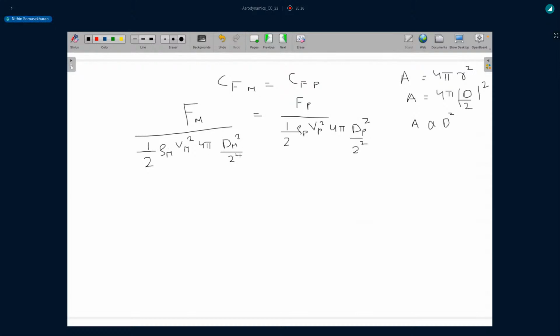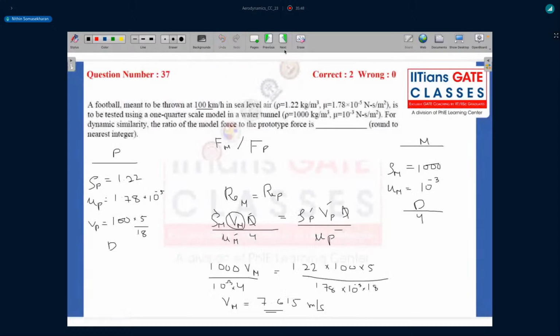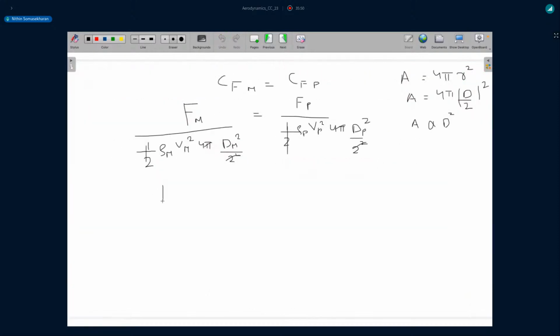So this 2 square and 4 pi will just get cancelled, and half gets cancelled. Now, what you need is the force on the model to the prototype, so Fm by Fp is what you need. If I take Fm by Fp to one side, you know that if the diameter of the prototype is d, the diameter of the model is d by 4.